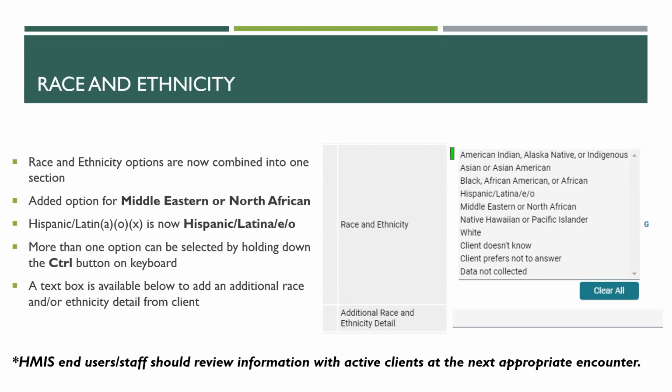More than one option can be selected by holding down the control button on the keyboard and then selecting as many as you would like. And a text box is available below to add an additional race and or ethnicity detail from a client. Okay. And this change, you should review this information with any active client at the next appropriate encounter. So next time you see your clients, just go over these options with them because they might identify as a different option now that there are more options.